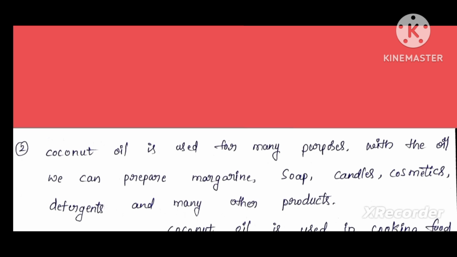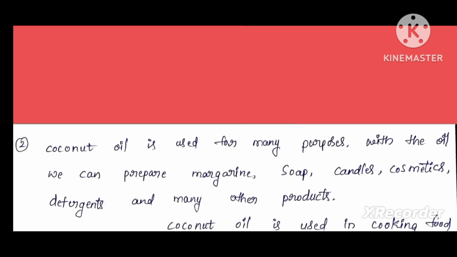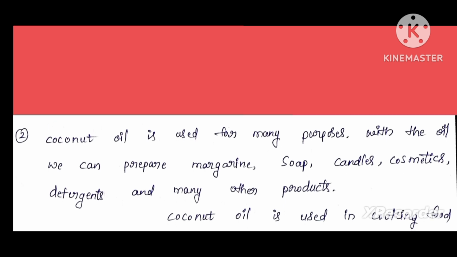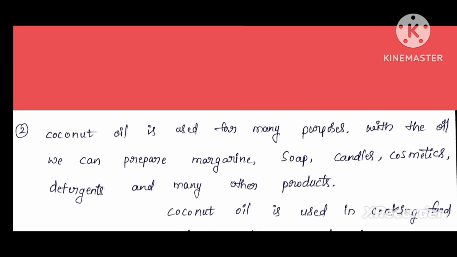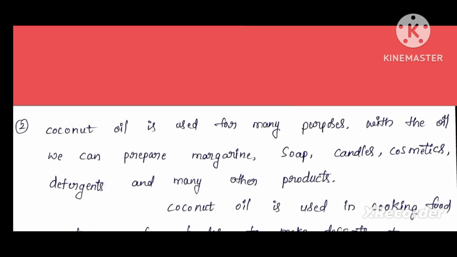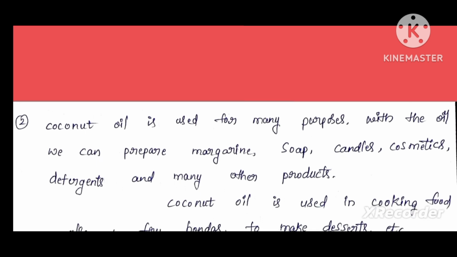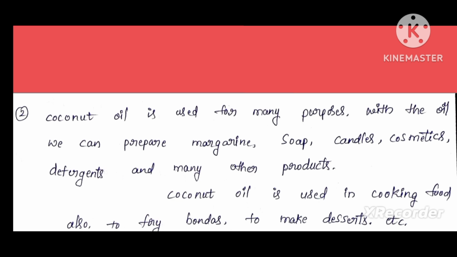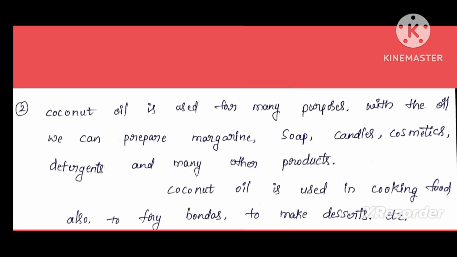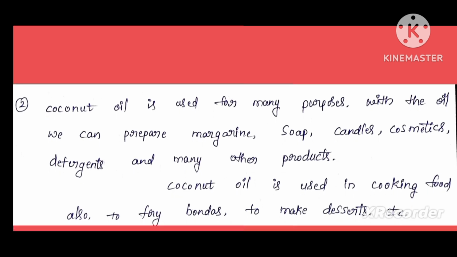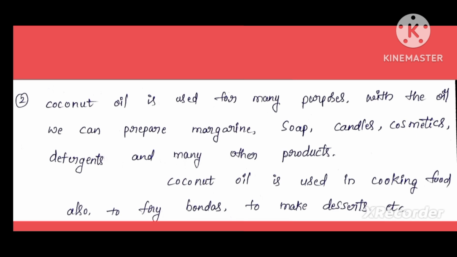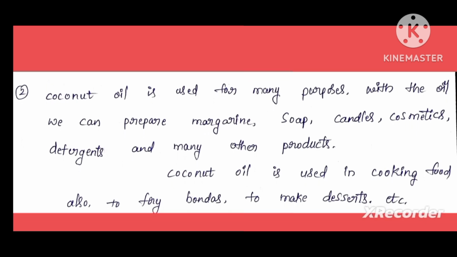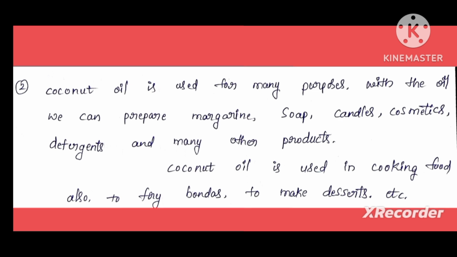Answer: coconut oil is used for many purposes. With the oil we can prepare margarine, soap, candles, cosmetics, detergents and many other products. Coconut oil is used in cooking food also, to fry bondas, to make desserts, etc.